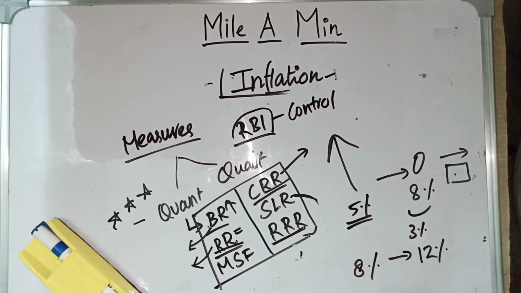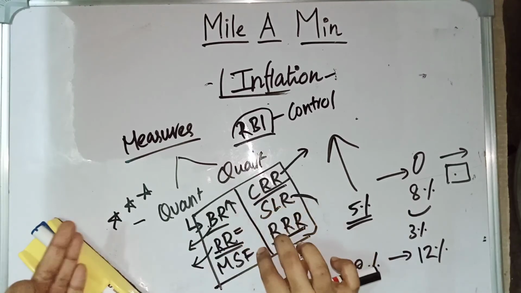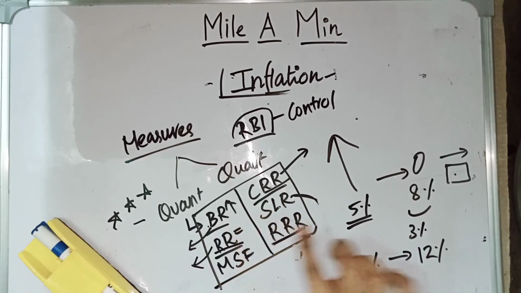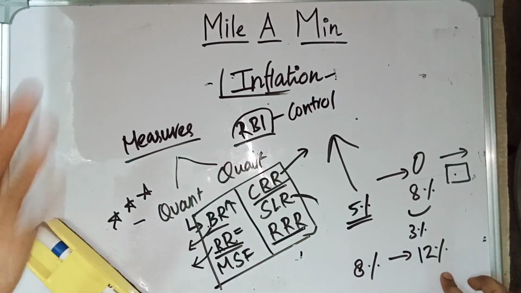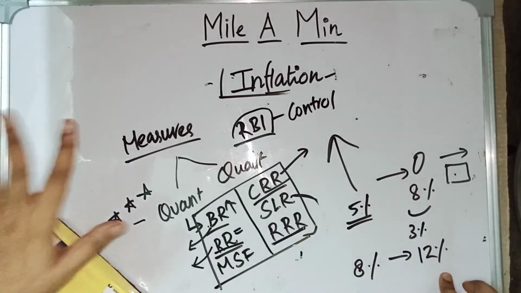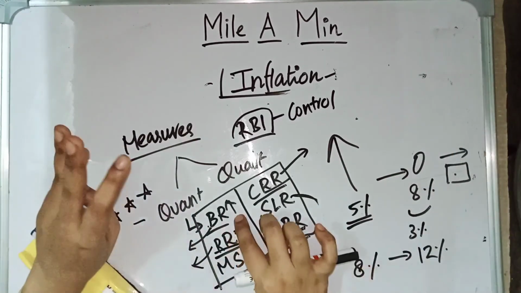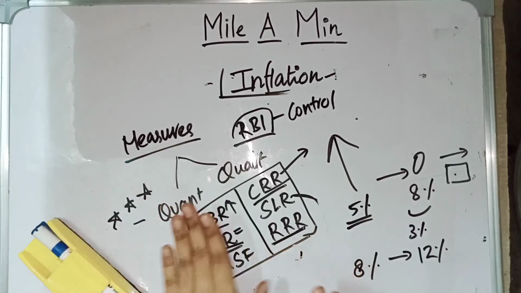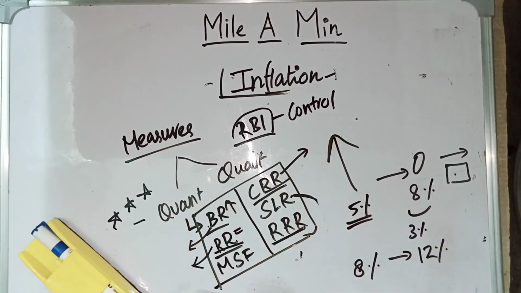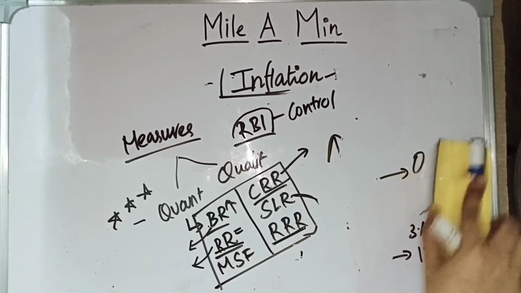This is the case common for bank rate, repo rate and marginal standing facility. If the rate is increased, banks will increase our interest rate. Because of this, we will hesitate to borrow, and money supply in the market will be reduced. For bank rate, repo rate and marginal standing facility, same story. Whereas for the other three, take the reverse repo rate.